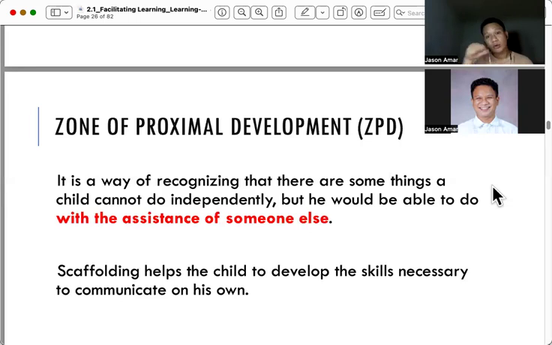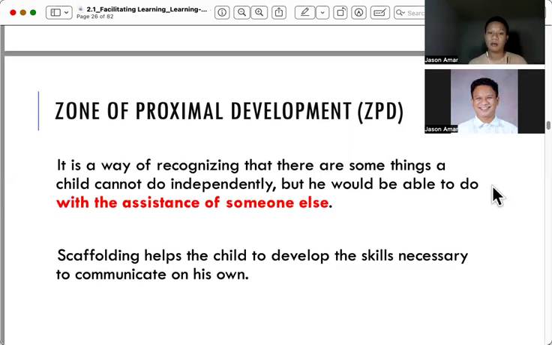So we call it zone of proximal development. What he knows, the way that he learns, actually grows, it strengthens, it gets better. So we call it ZPD, a scaffolding that helps a child develop the skills necessary to communicate on his own.